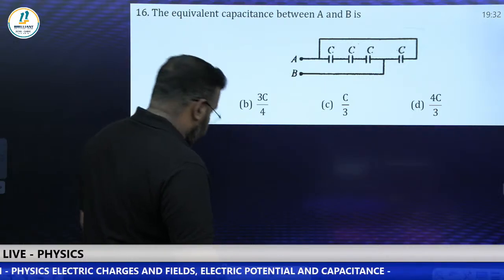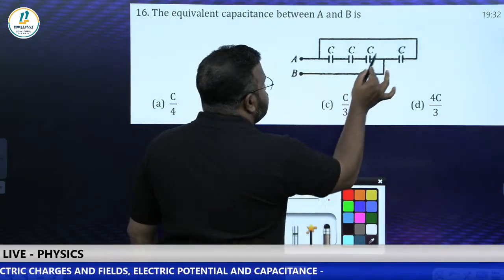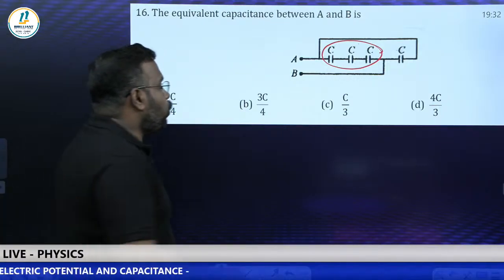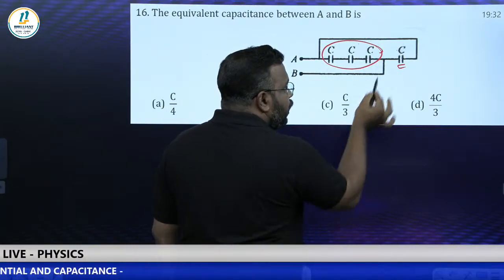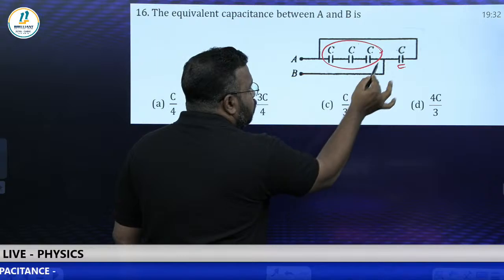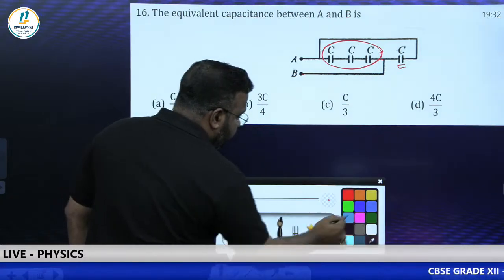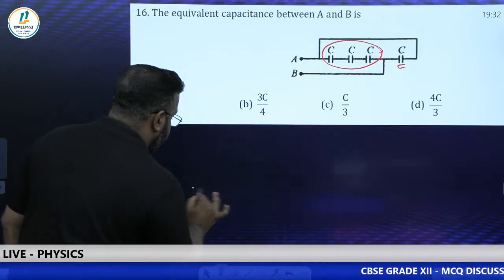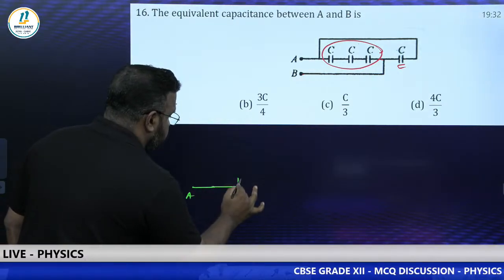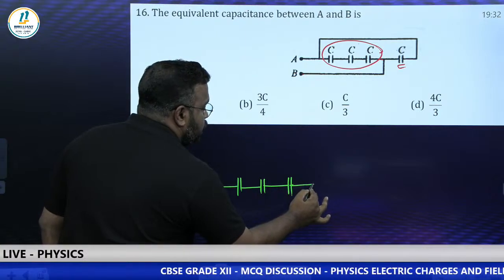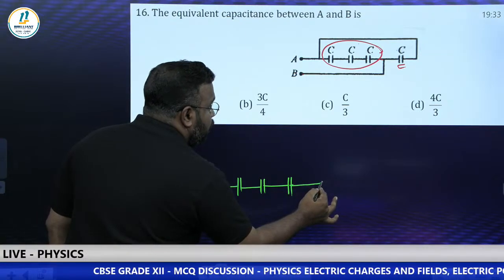See, without any doubt you can see that these 3 capacitors are in series because in between nothing is there. Now this capacitor, how can you take? Here we need to find across A and B. So B is here. If I am redrawing this circuit diagram, I can redraw it like this. All of you, please note. A is here. Then there is one capacitor, second capacitor, third capacitor. Then there is a connection.